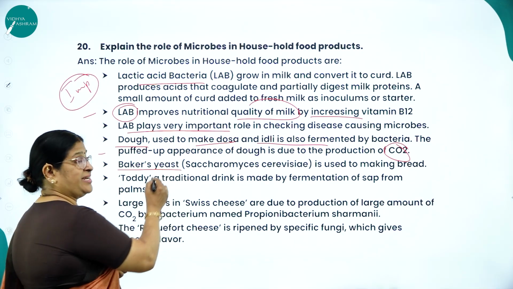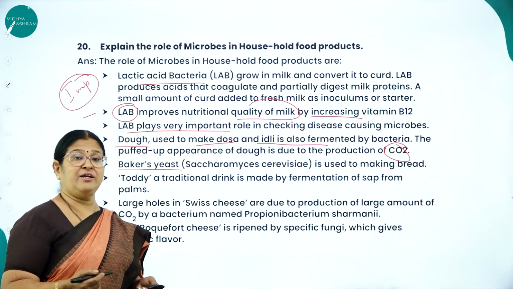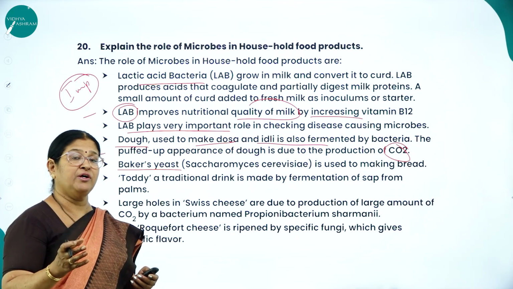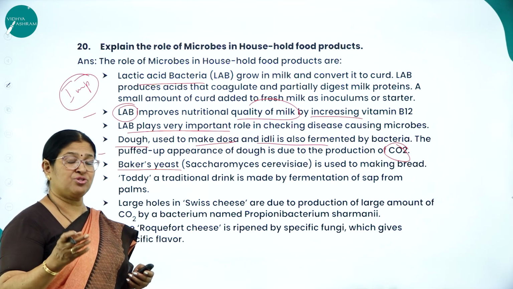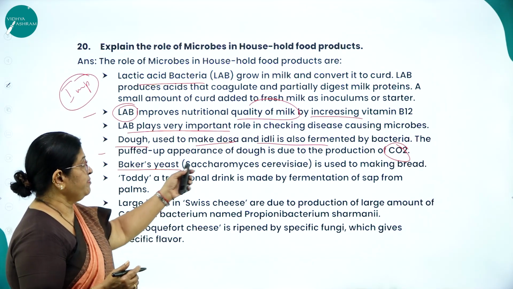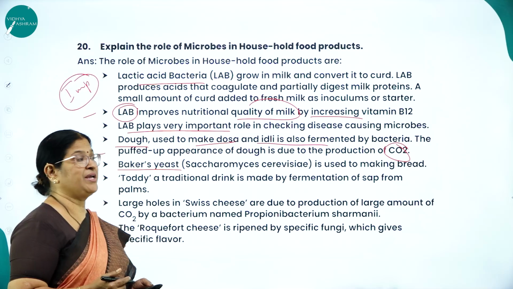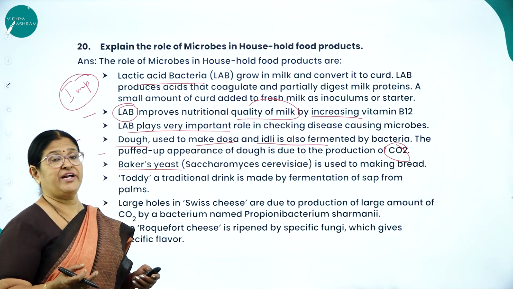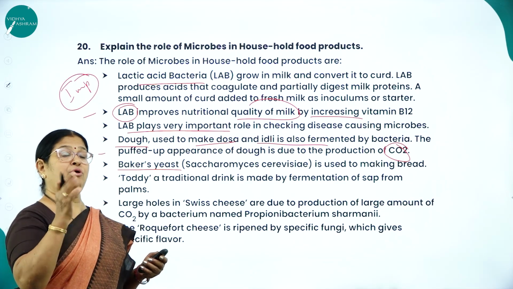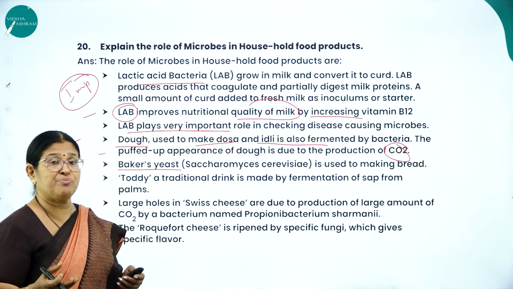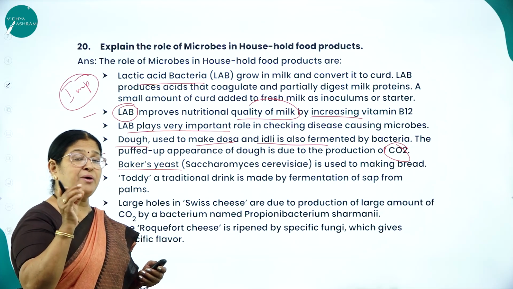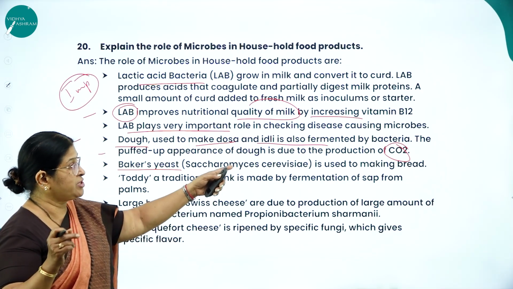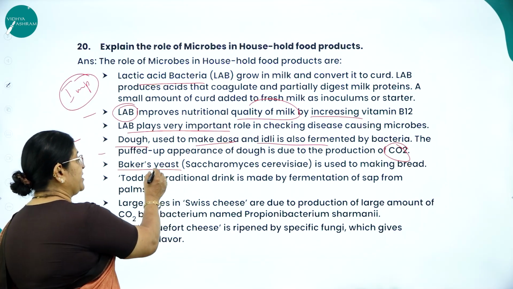Next, baker's yeast. When we go to a bakery, we would like to have bread which is very soft. What makes the bread soft? It is baker's yeast, that is Saccharomyces cerevisiae. We don't like bread which is very hard. Usually bread buns are all very soft. What makes that softness and puffy appearance? The holes we can see are all due to the production of CO2 by baker's yeast.